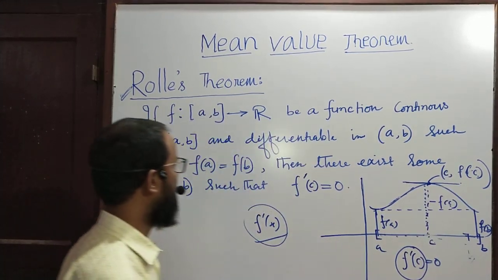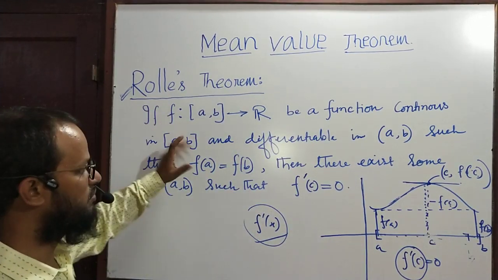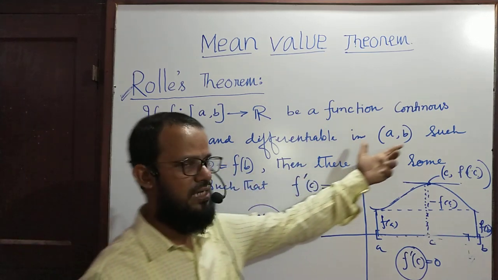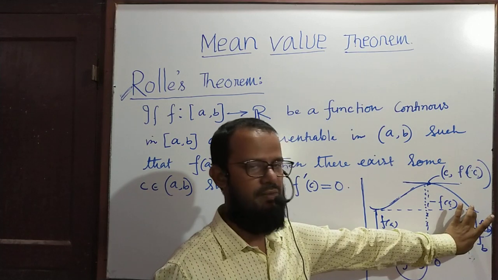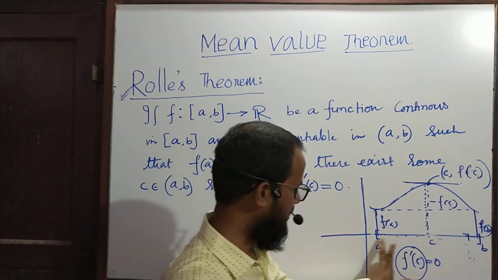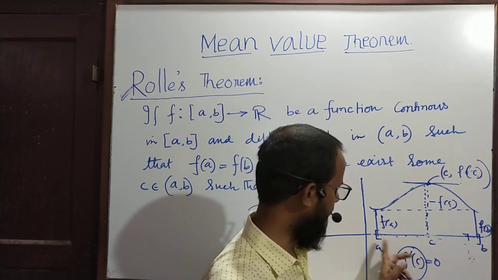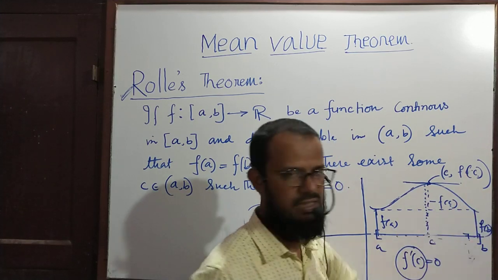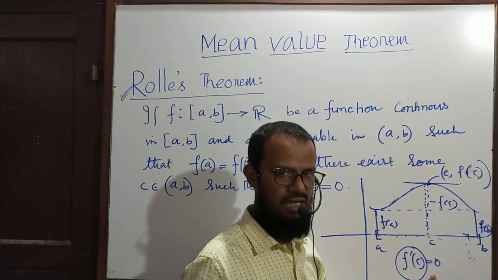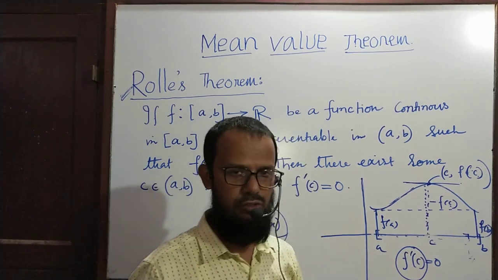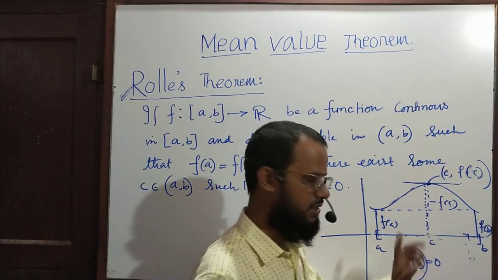The statement tells that if the function f is continuous in a closed interval AB and differentiable in AB such that both the functional values are the same at the endpoints, then there exists at least one point between A and B where the tangent is parallel to x-axis, meaning f dash c equals 0. f dash c is nothing but the slope of the tangent at the point c.